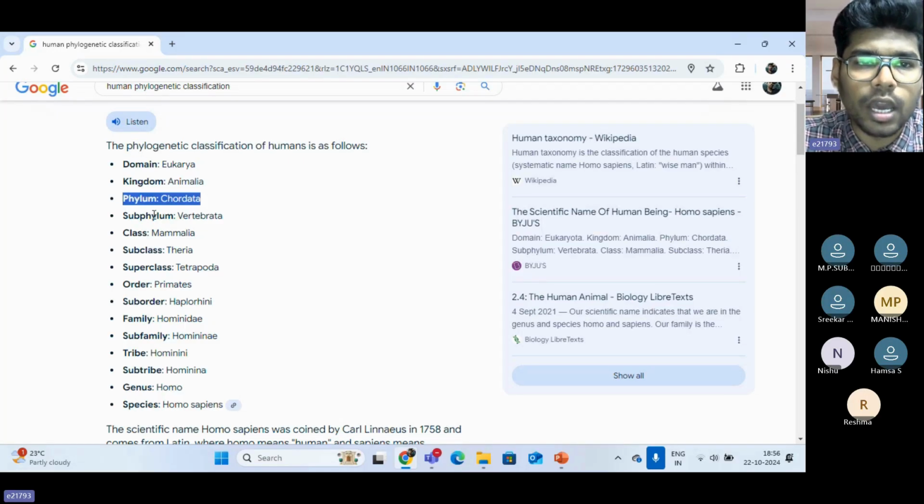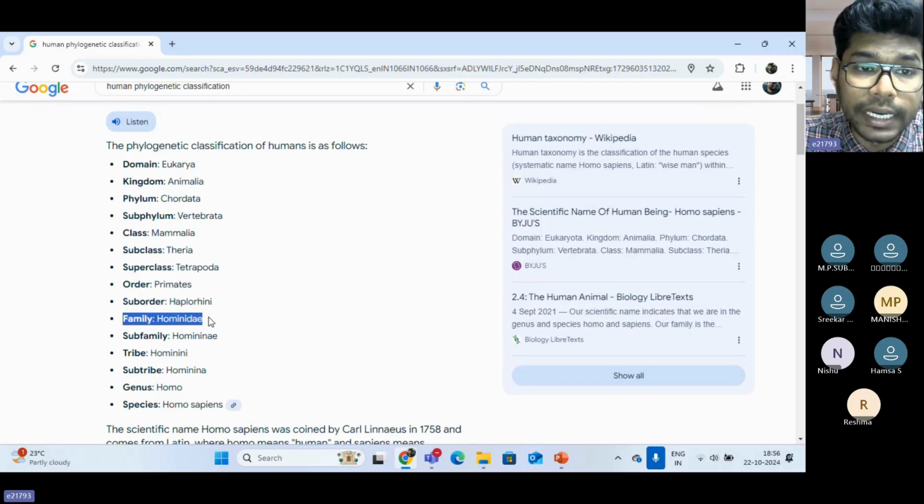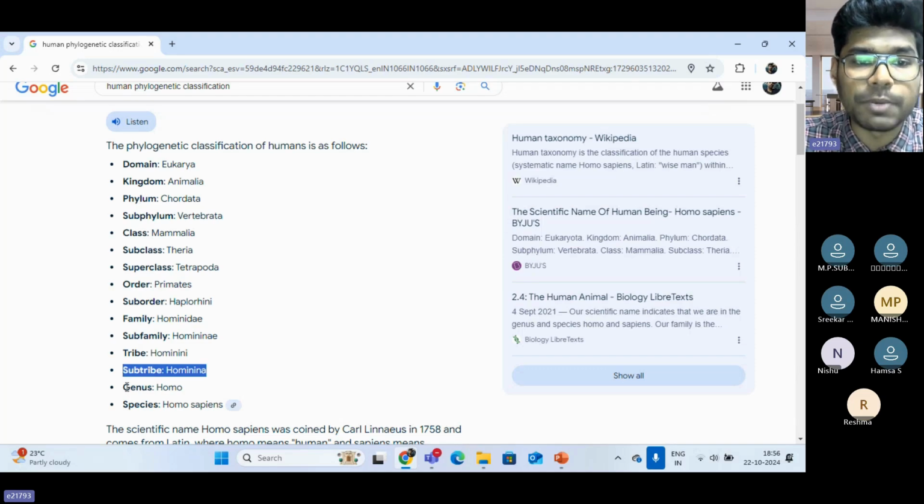Phylum Chordata, subphylum Vertebrata, and class Mammalia. So we belong to the mammals, then order Primates, family Hominidae, subfamily Homininae, tribe Hominini, subtribe Hominina, genus Homo, species sapiens.